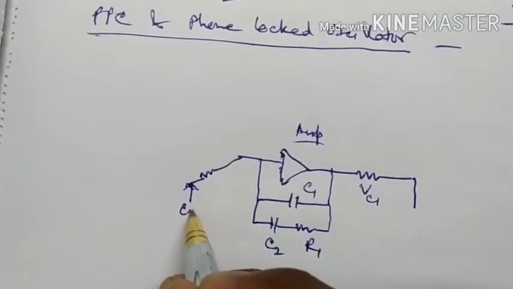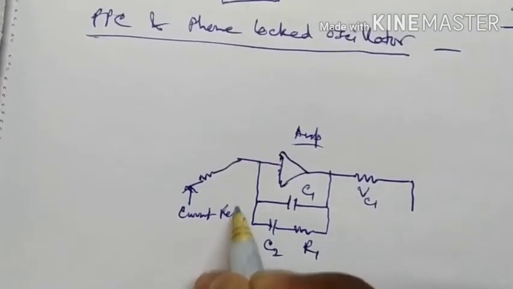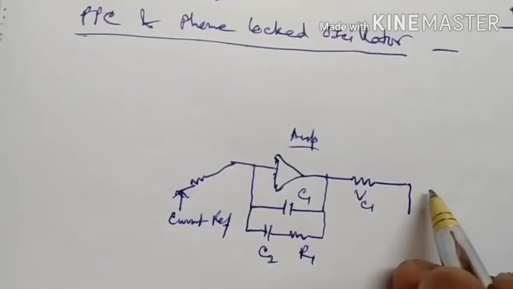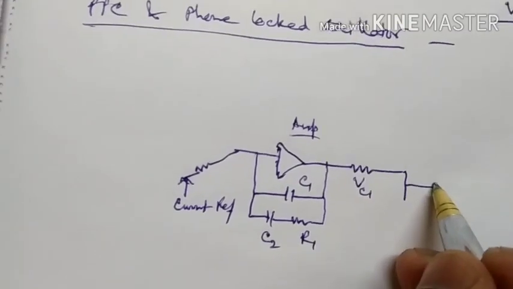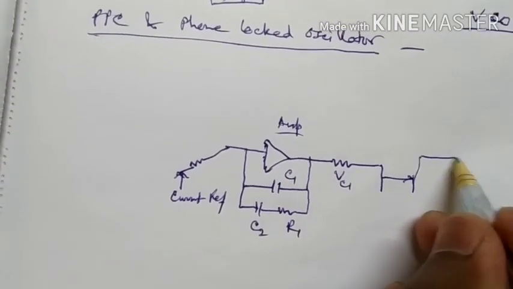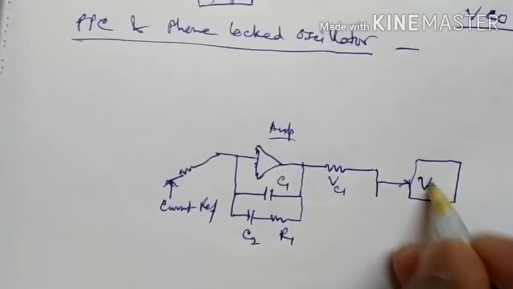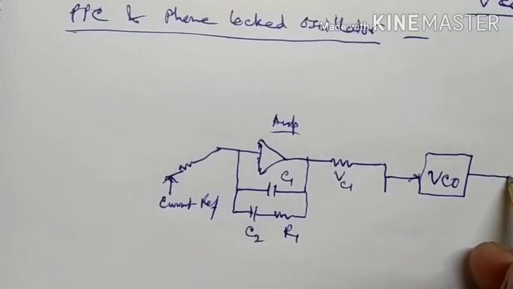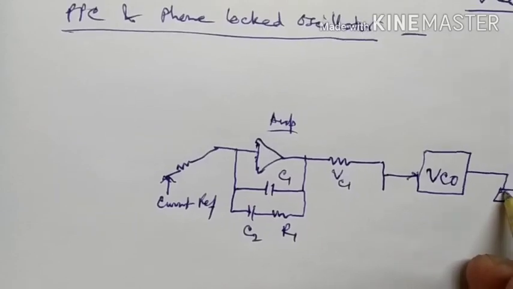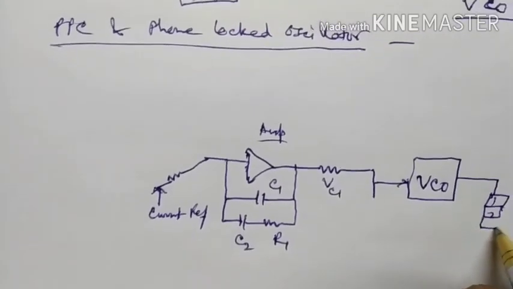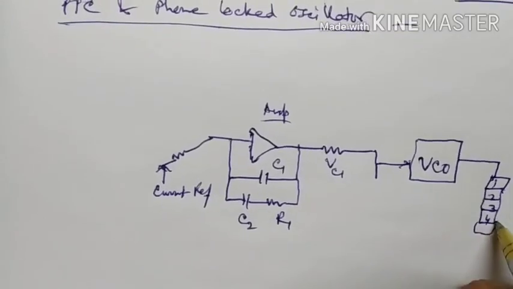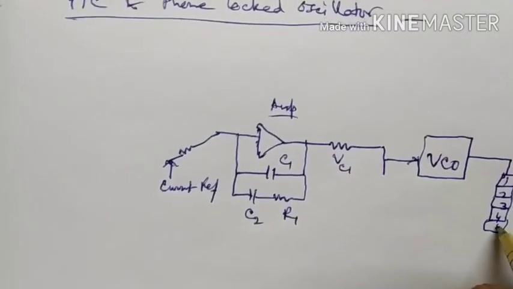This is the current reference, going to the VCO. That VCO is connected with the 6-stage ring counter.